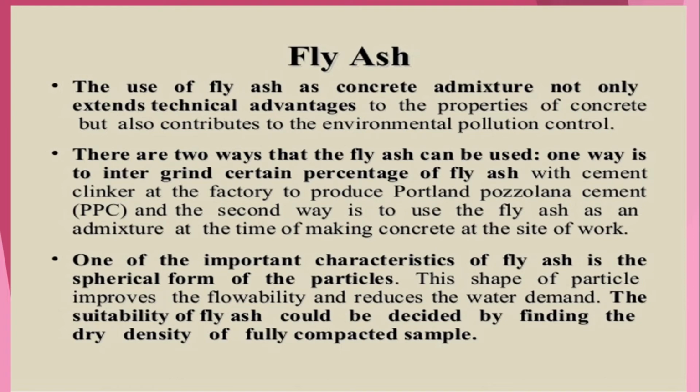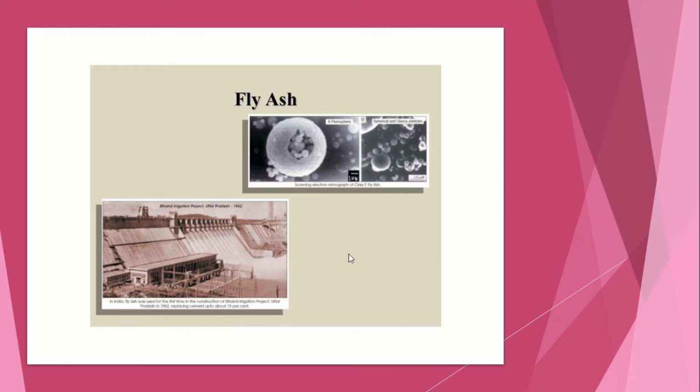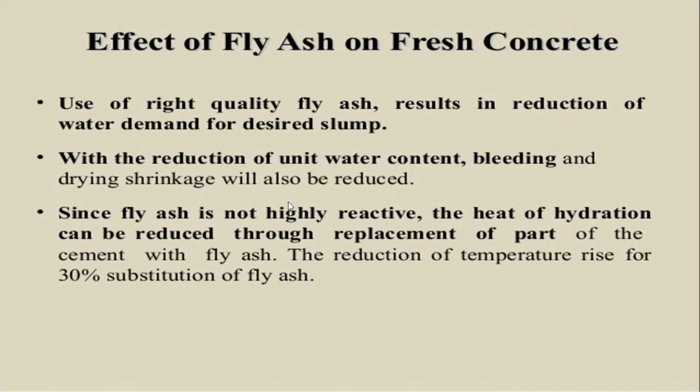One of the important characteristics of fly ash is the spherical form of the particles. This shape of particle improves the flowability and reduces the water demand. The suitability of fly ash could be decided by finding the dry density of fully compacted sand. See, fly ash. So, use of the right quantity of fly ash results in reduction of water demand for the same slump. With the reduction of unit water content, bleeding and drying shrinkage will be reduced.